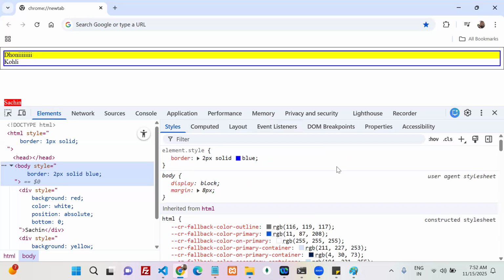Static. Rajesh, can you mute? Rajesh, there is an echo.